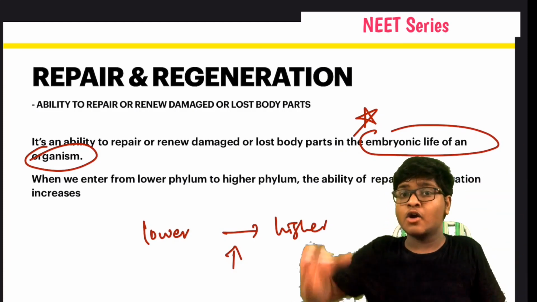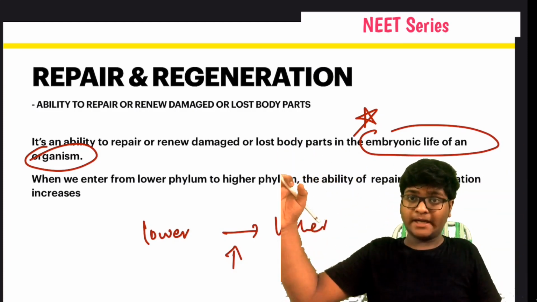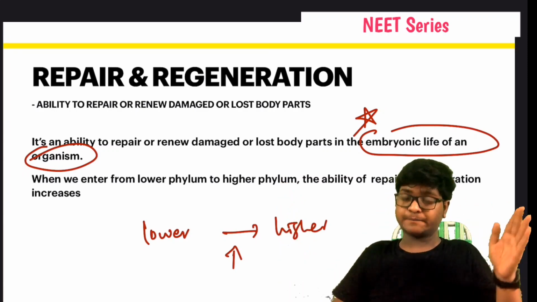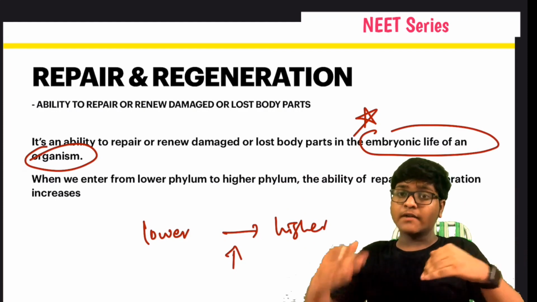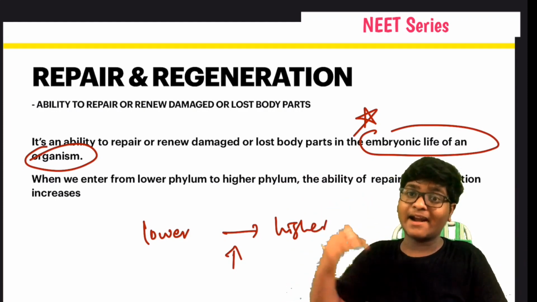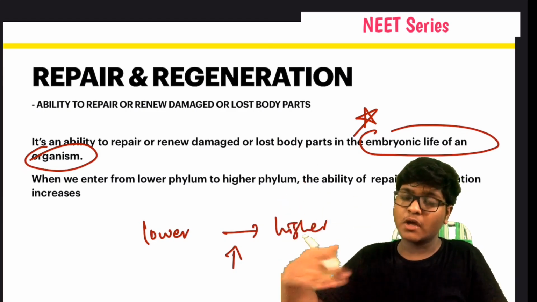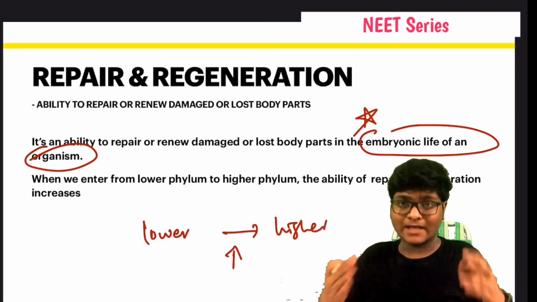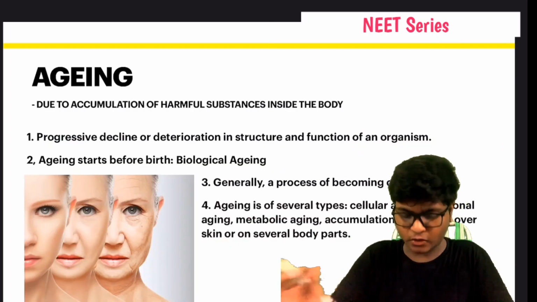From porifera to vertebrates or echinodermata, the ability to repair and regenerate increases because the number of cells increases. Due to the increase in the number of cells, there is a greater chance of repair and regeneration. Most of them are lost because there are a lot of mechanisms going on in the cells, right? So that's why. Let's go to the slide.